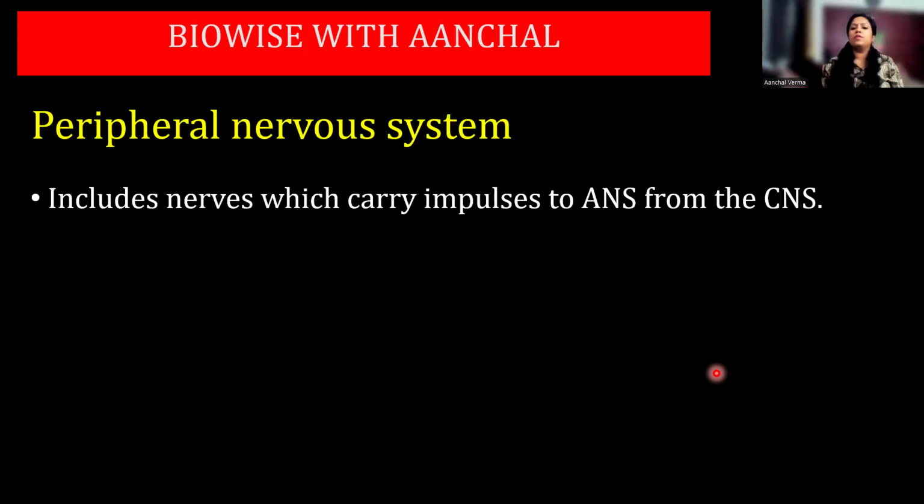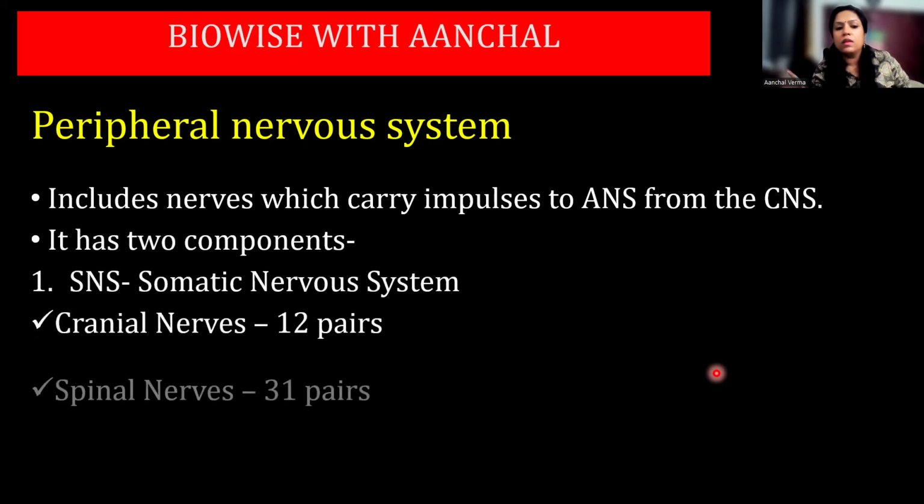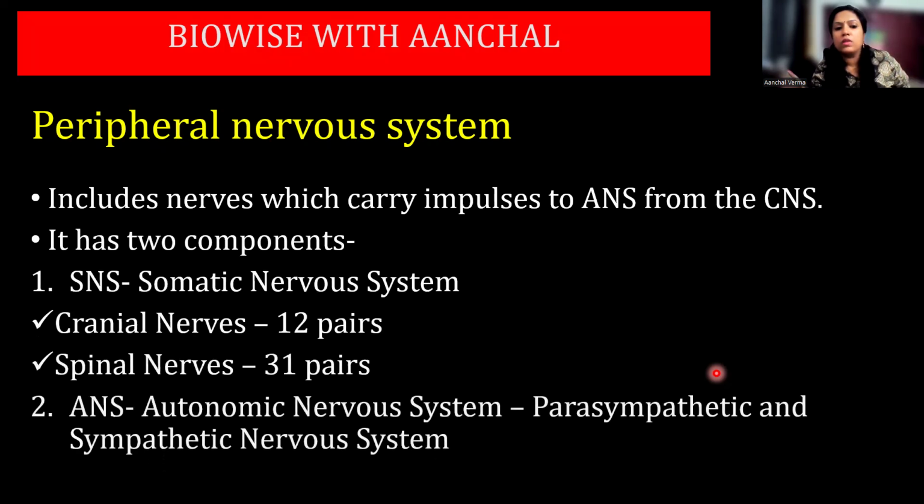It includes nerves which carry impulses from the CNS. It has two components: somatic nervous system and the autonomous nervous system.